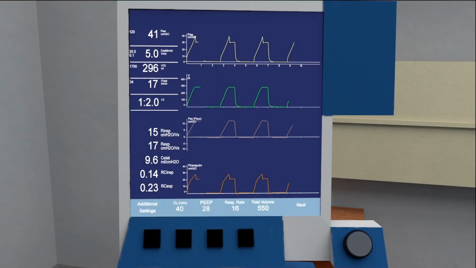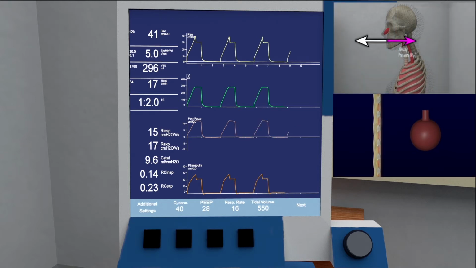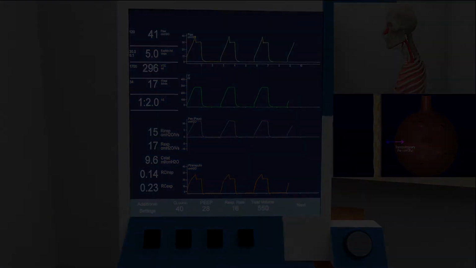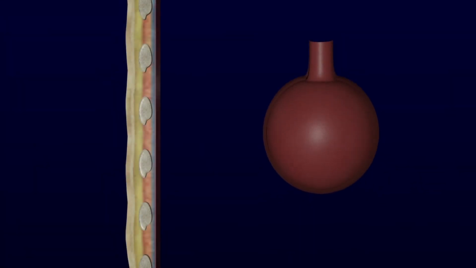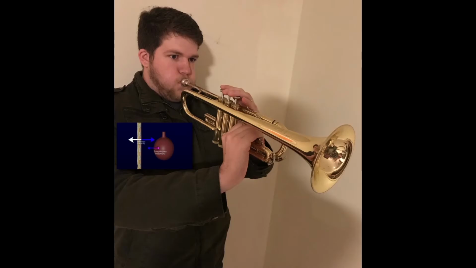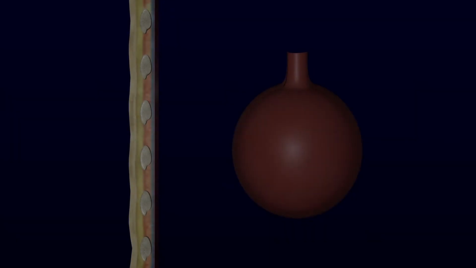Historically, avoiding this meant keeping the plateau pressure, as measured at the airway opening, less than 30 centimeters of water. As described above, however, the pressure at the airway opening is deceiving, since it is only the transpulmonary component that poses a danger to the alveolus. In fact, the strong contraction of thoracic muscles needed to play some wind instruments easily exceeds 100 centimeters of water with no damage to the lung, since the transpulmonary pressure does not increase.